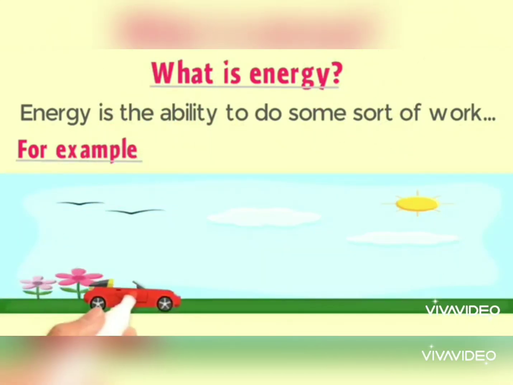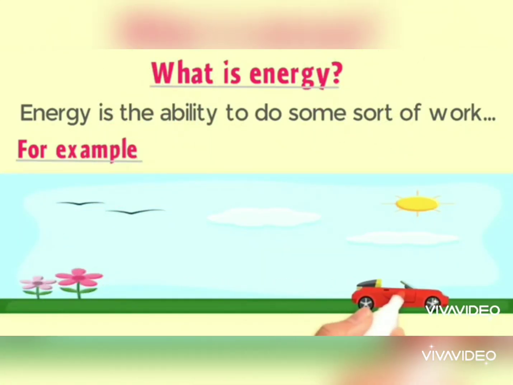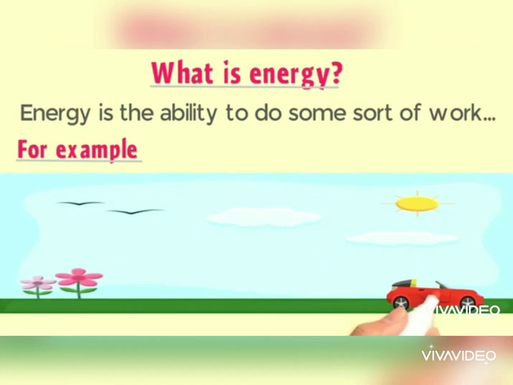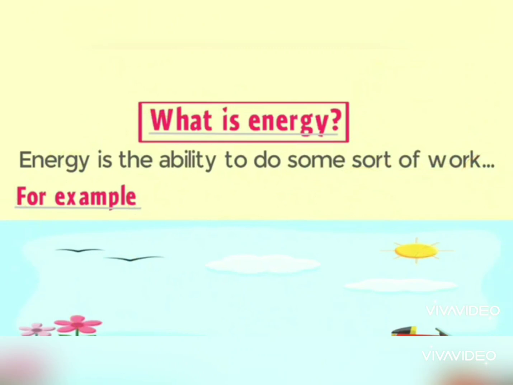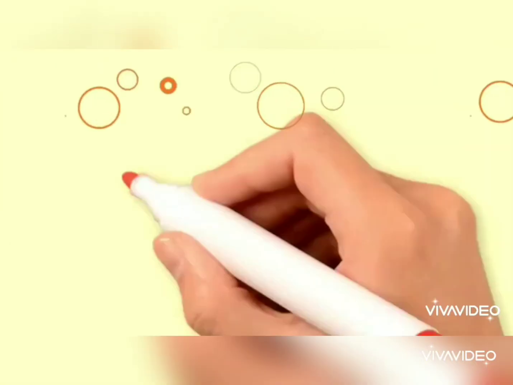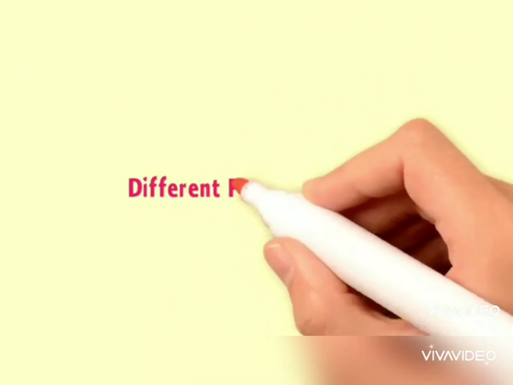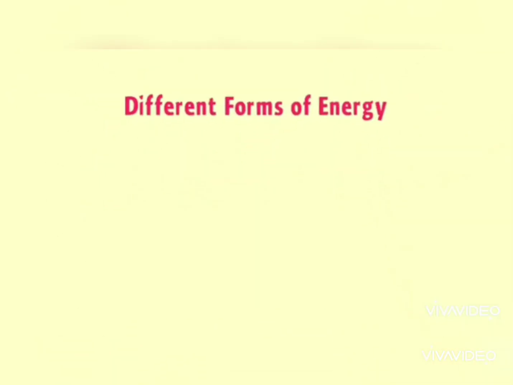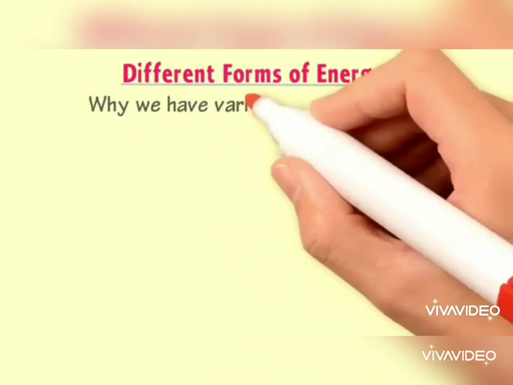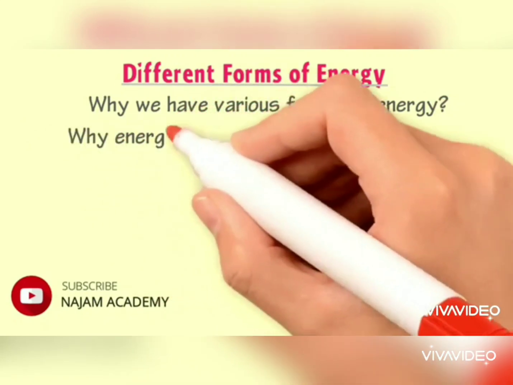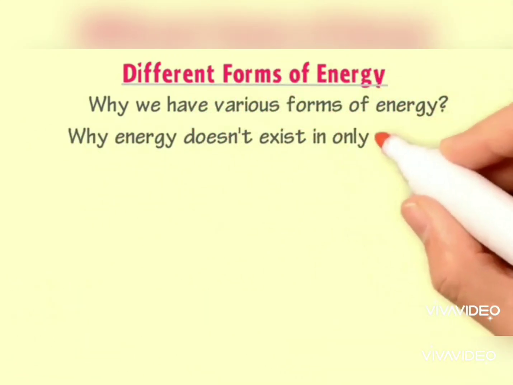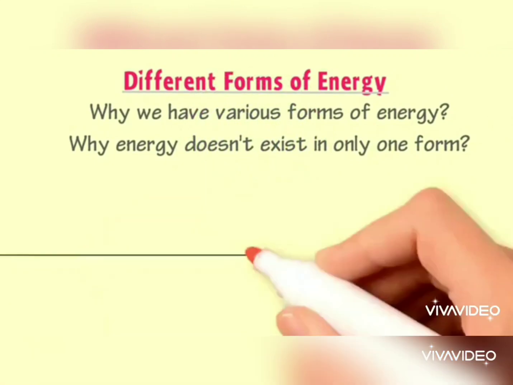For example, a car which is moving has kinetic energy. So as you know, in this the mechanical energy is changing into kinetic energy. Now you have also seen the different forms of energy. Why do we actually have the various forms of energy? Why doesn't energy exist in only one form?